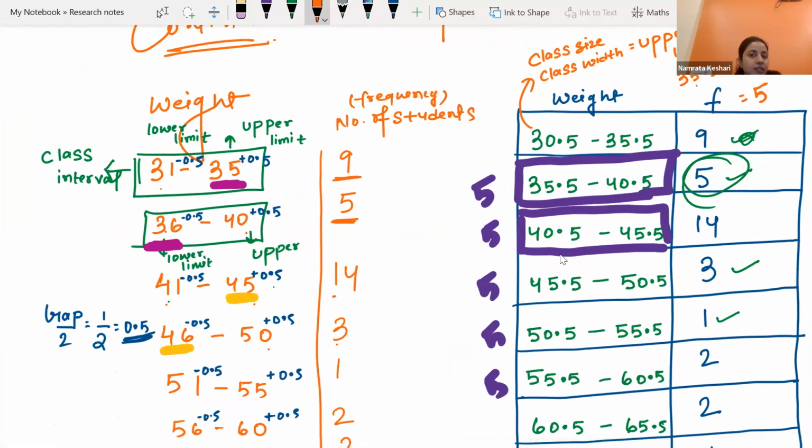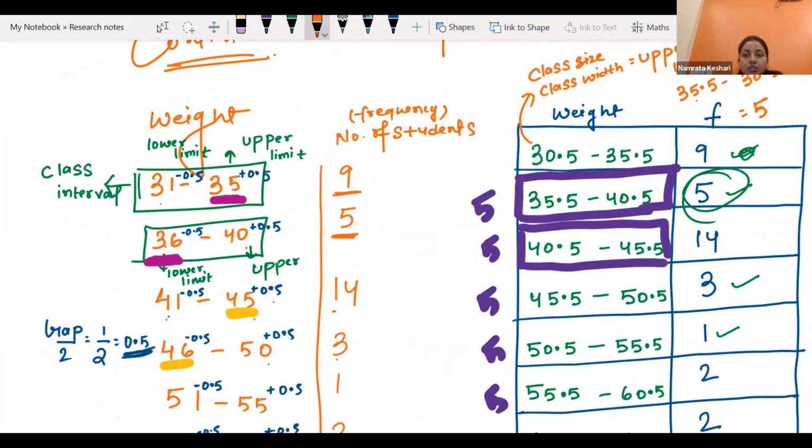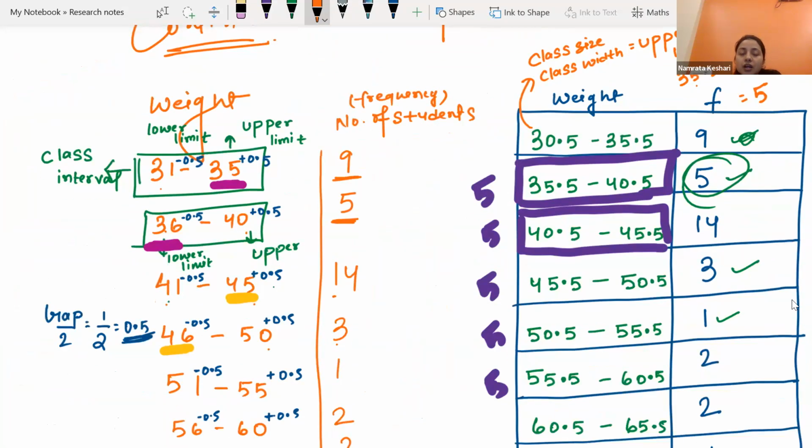We made it continuous like this, and then we have to draw the histogram as well as the frequency polygon. In the question it is clearly written that with the help of the histogram we have to draw the frequency polygon. There are two ways to draw a frequency polygon: with the help of a histogram, and without the help of a histogram. I am showing you how to draw it with the help of a histogram.